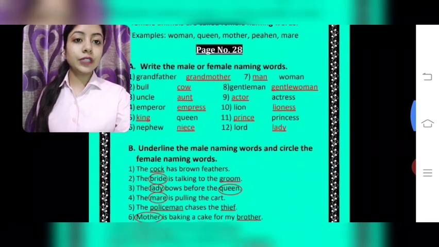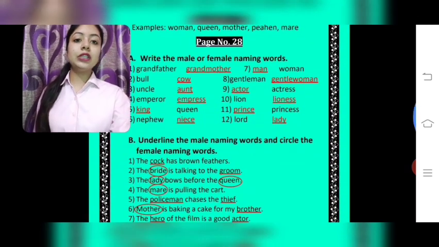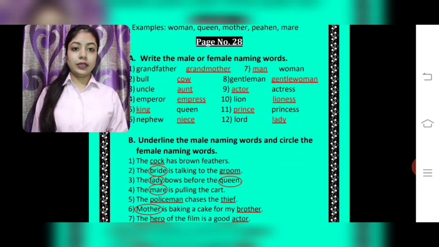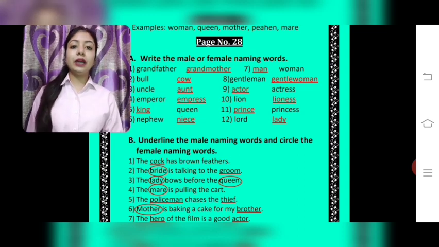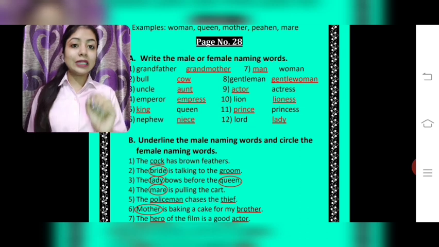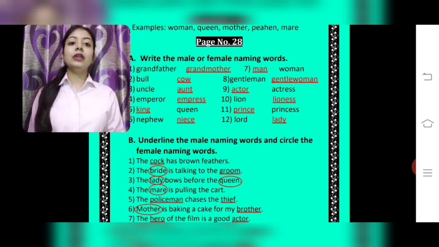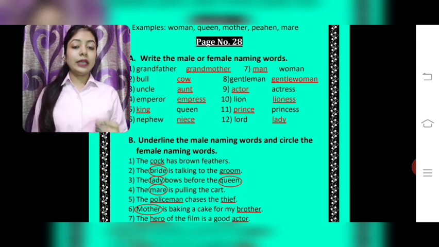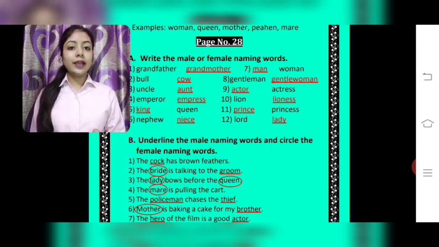Let's start with the first one. They have given to us grandfather. Students, grandfather is a male naming word. Father is there, that is a male naming word. So its female naming word is grandmother.